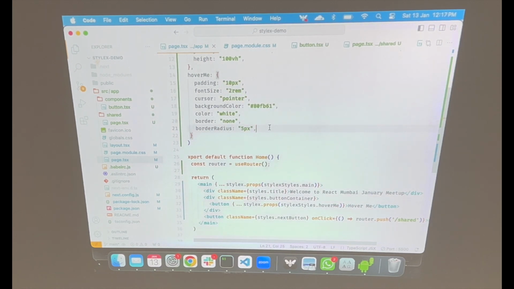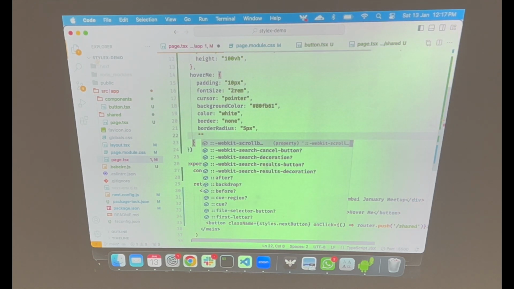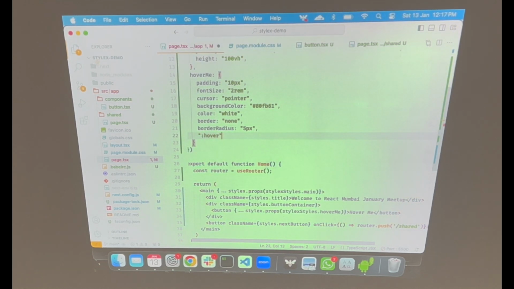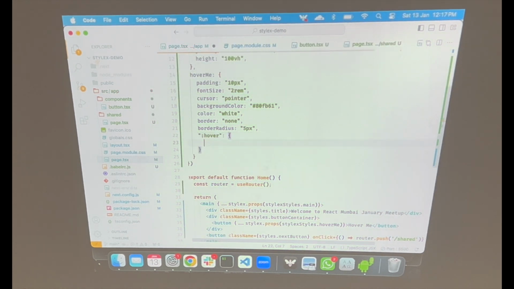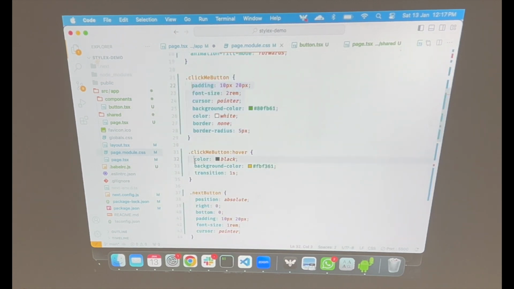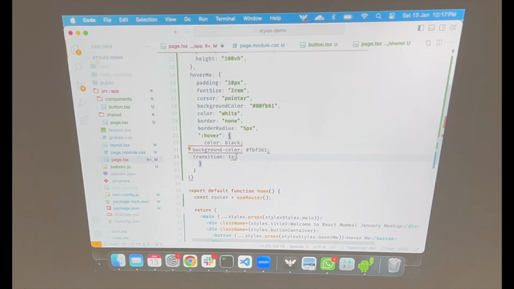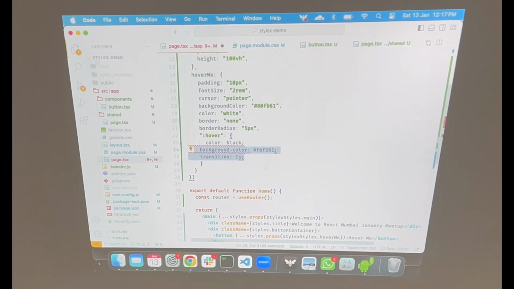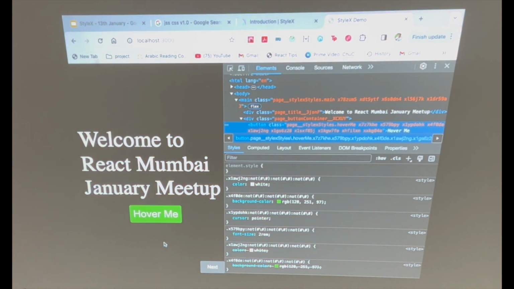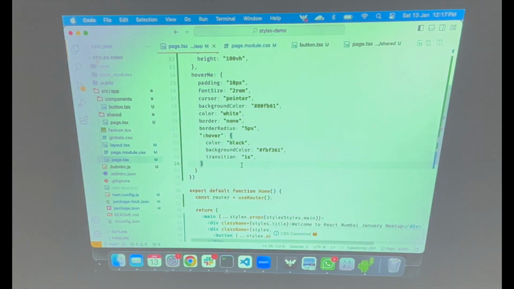So in StyleX, if you want to add something like a hover feature on this, you basically just add this hover thing here. You can add it directly into your style object, and you can pass anything you want. So let's say I want to just copy the entire thing here, right? Let's hope this works. Cool. But anyways, it is as simple as adding these.